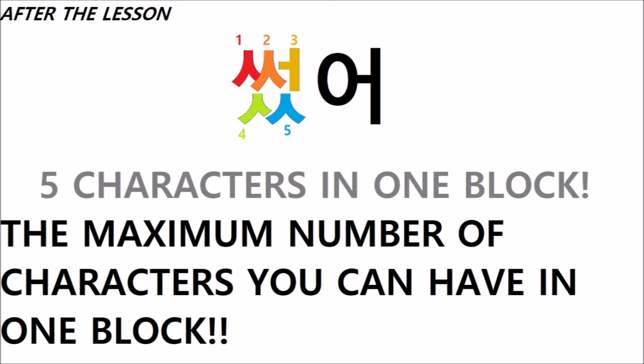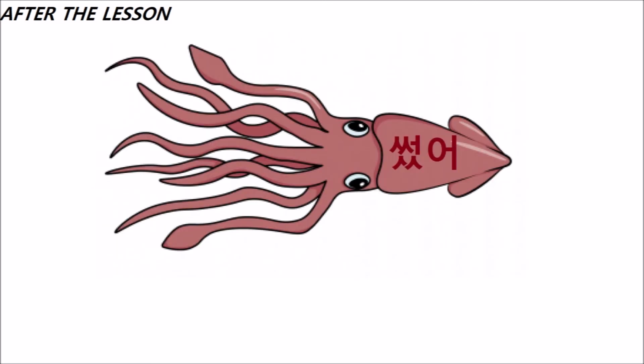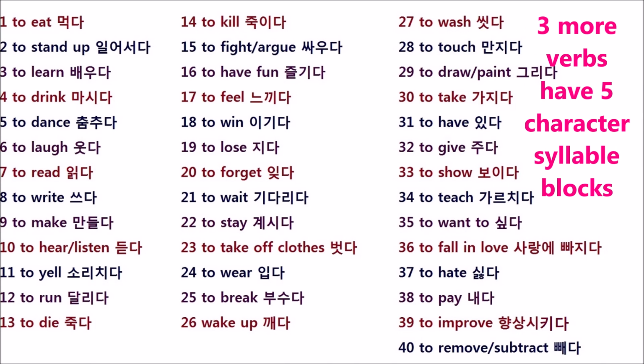I feel like I'm like a marine biologist who's seeing a giant squid for the first time. We always knew the giant squid existed because we've seen pieces of it in a whale's stomach, but this is our first time seeing it swim around in the ocean. There are 3 more verbs on my list whose past tense conjugation contains a 5-character syllable block. Can you find them? It's like hunting giant squid.